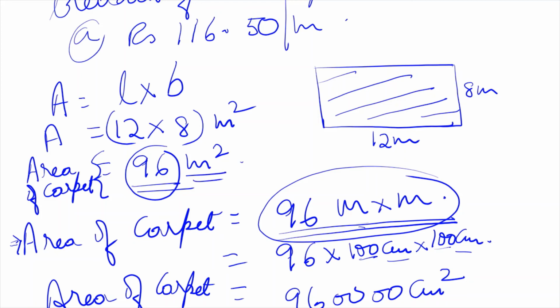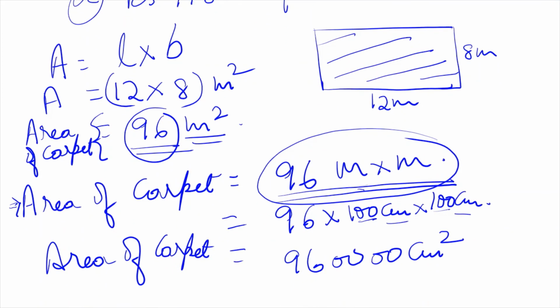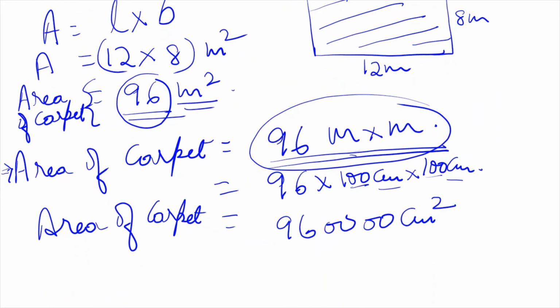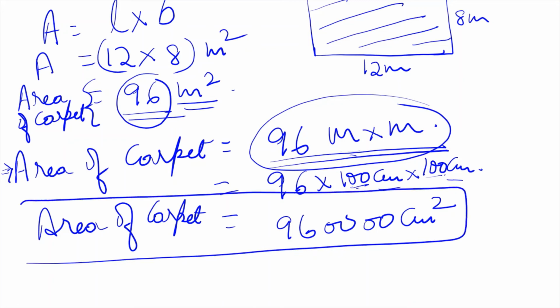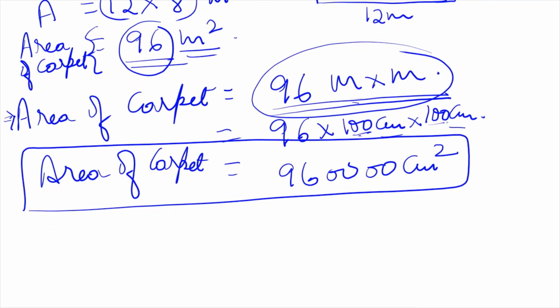So we have to convert meter square into centimeter square. 1 meter is 100 centimeter, so 1 meter square is equal to 10,000 centimeter square. If you don't remember the relationship, you can do it this way. So now we got the area of the carpet in centimeter square. Is it clear till here?